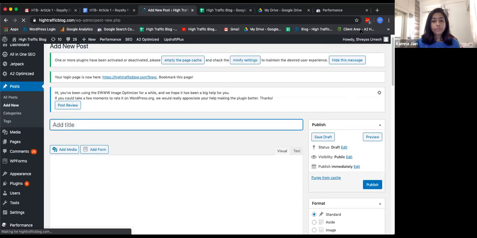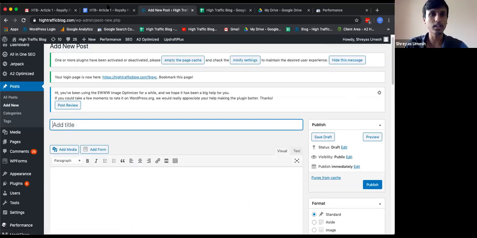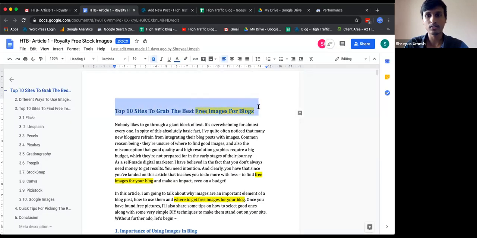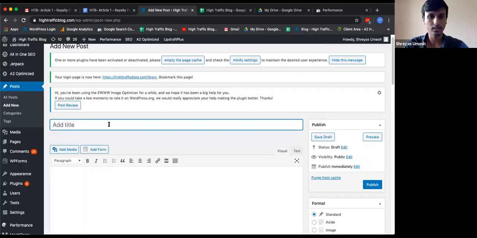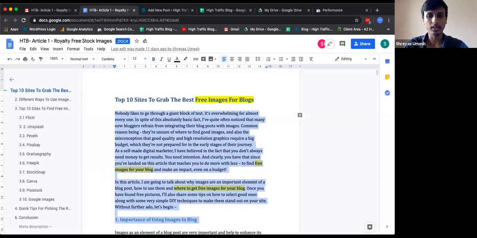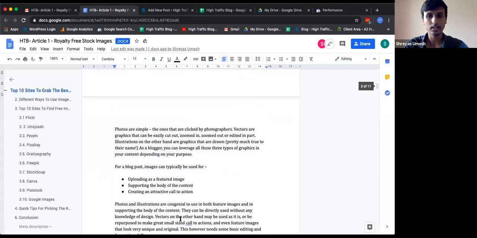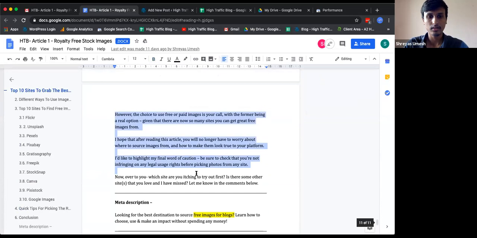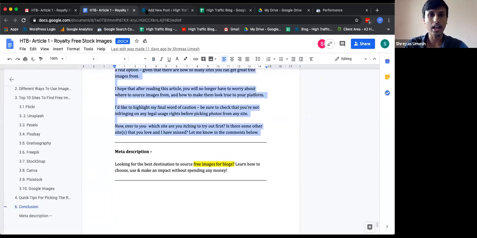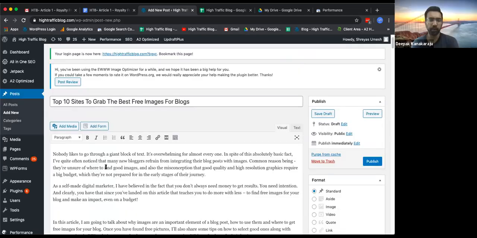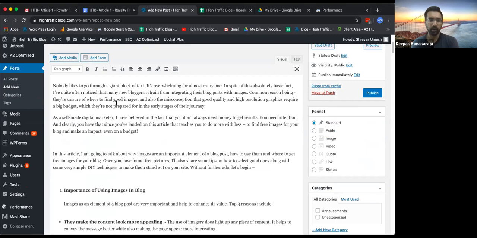So this is how the dashboard of the post section looks. I will just copy the title here and then start copying all of these things. The writer has also helped us write a meta description, so we will add it to the Yoast section later. I'll just paste everything here.